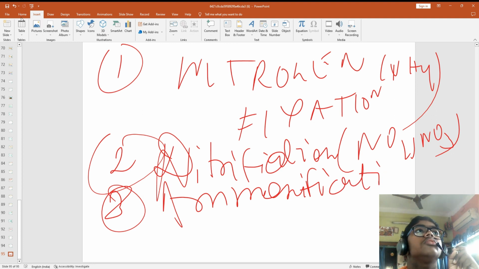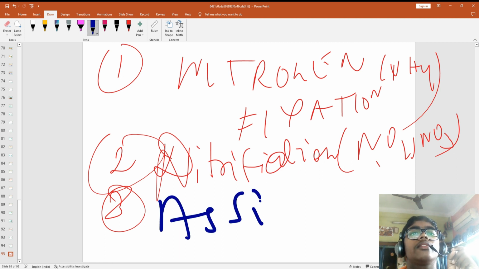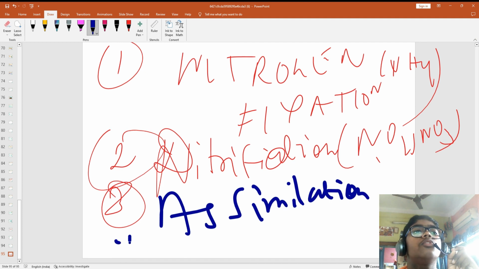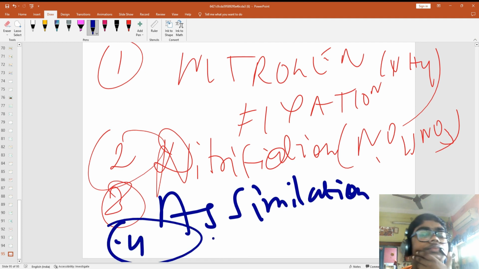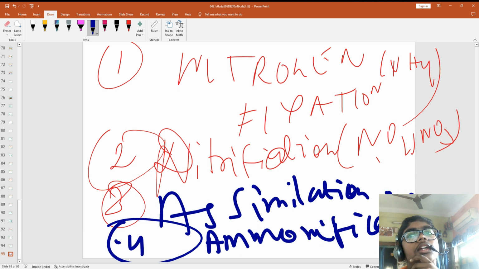Next is assimilation, where it is absorbed by the plants. Fourth is, when plants and animals die, ammonification, means again it is forming NH4.